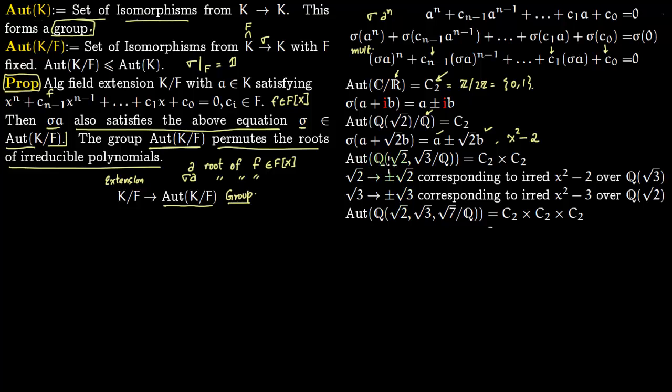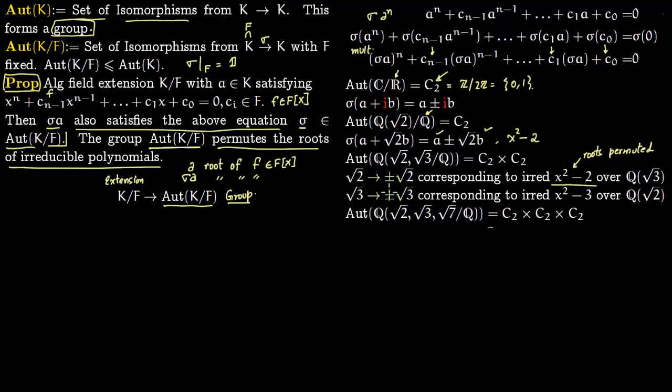Now you consider Q(root 2, root 3) over the rationals. This is cyclic group of order 2 times cyclic group of order 2. So again root 2 is sent to plus or minus root 2. This corresponds to the irreducible polynomial x squared minus 2 over the rationals adjoined with root 3. So roots are getting permuted here for this irreducible polynomial. So roots are permuted.